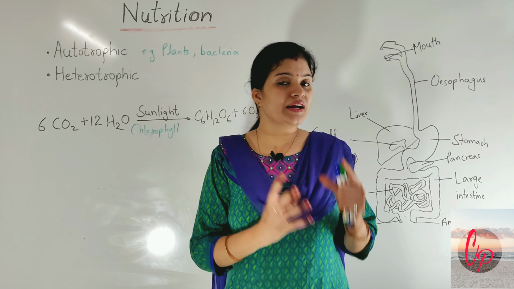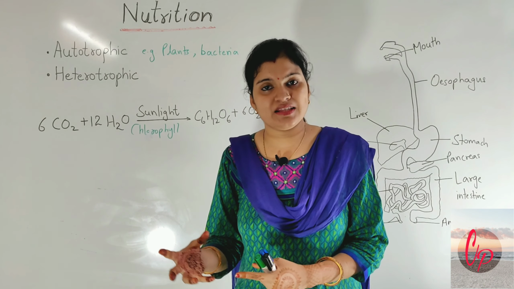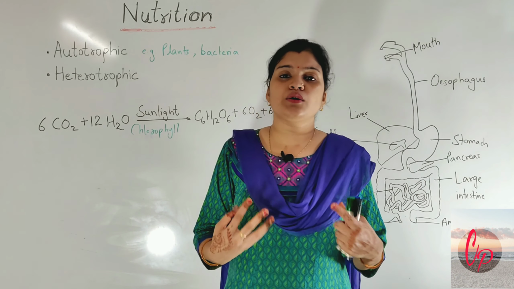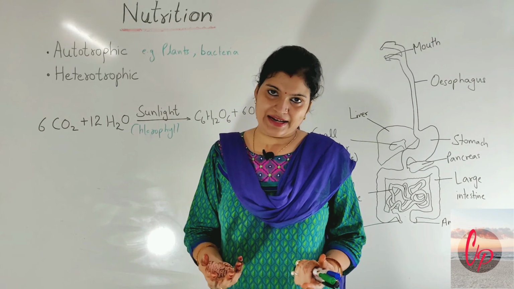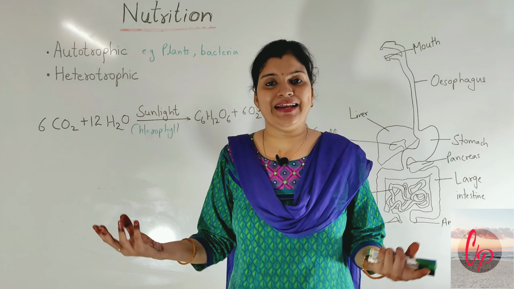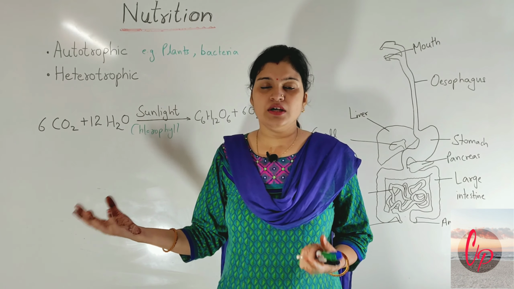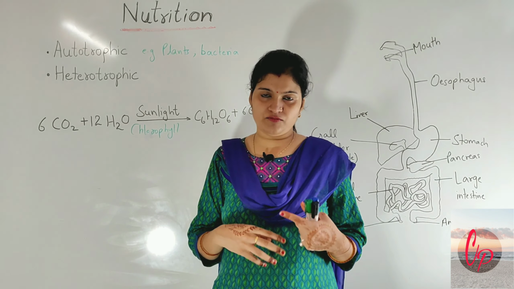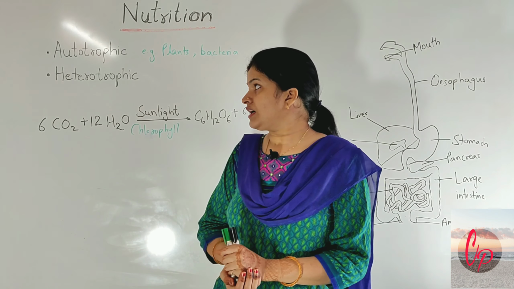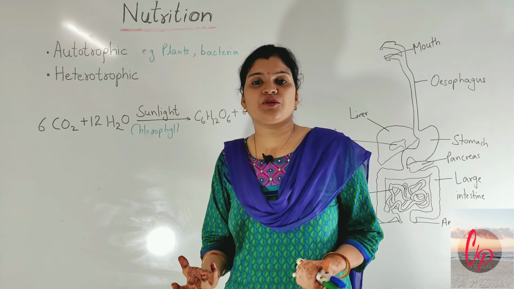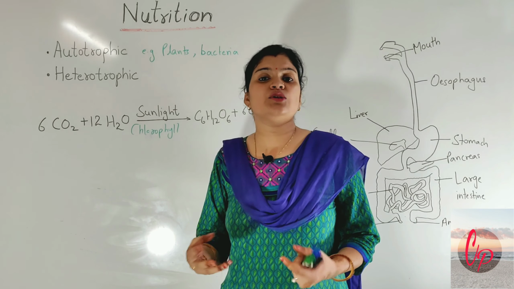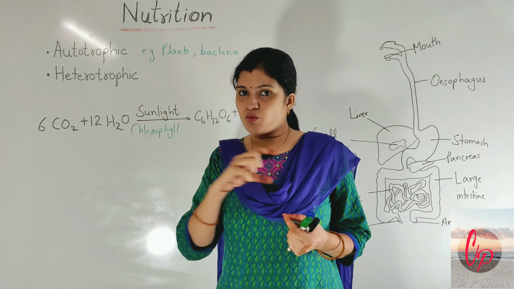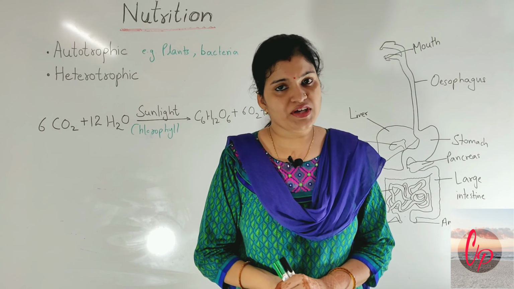So the organisms which are able to take food from inorganic substances are called autotrophs or autotrophic organisms, as they are not dependent on anybody else for the fulfillment of their food. So the organisms which are able to prepare their own food are called autotrophs, and this mode of nutrition is called autotrophic nutrition.